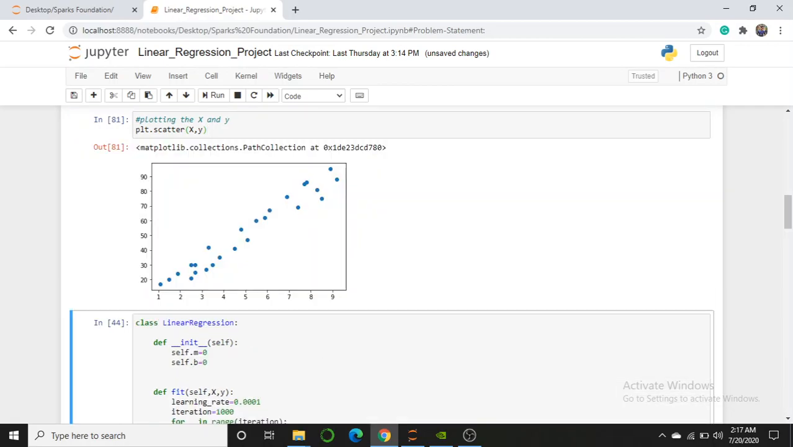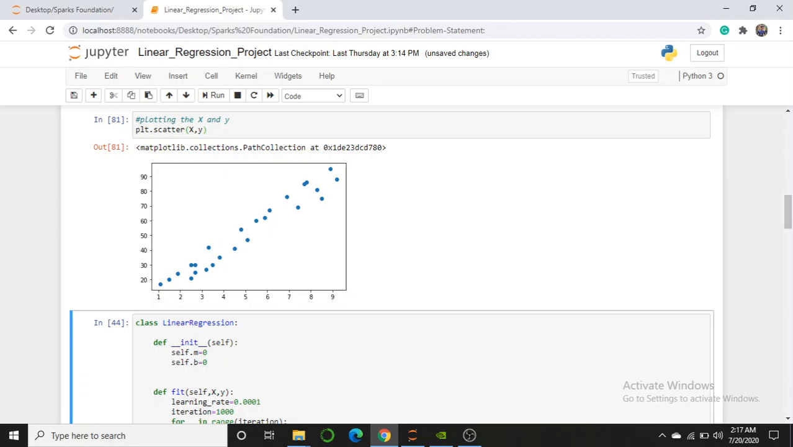I have to understand what the relation is between the input and the output, how the input and the output are related. If the input is increasing, the output is also increasing, so it is a linearly increasing function. So basically they are related linearly, and that's the reason I am using linear regression.